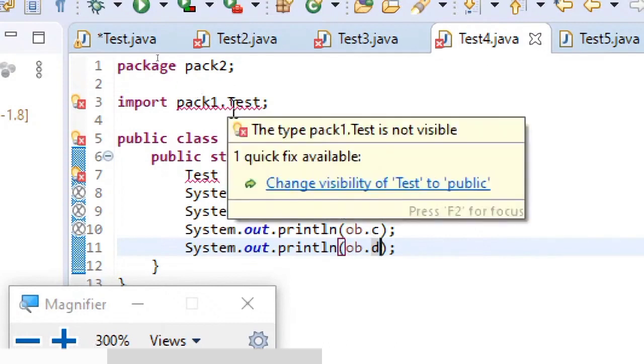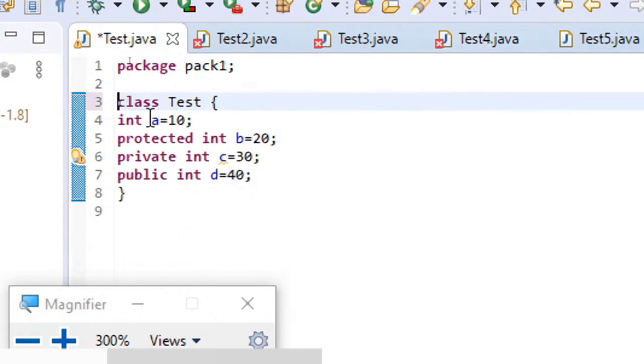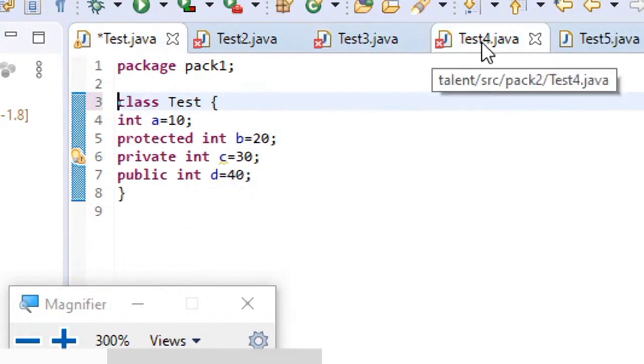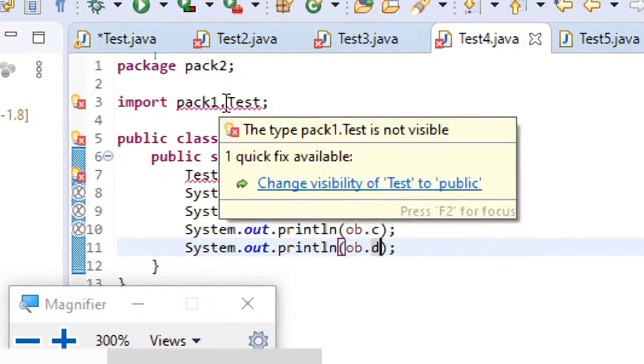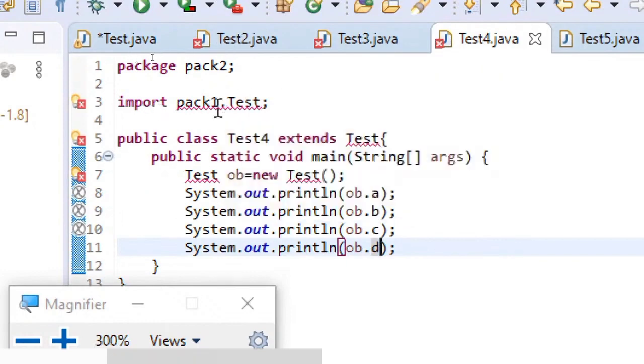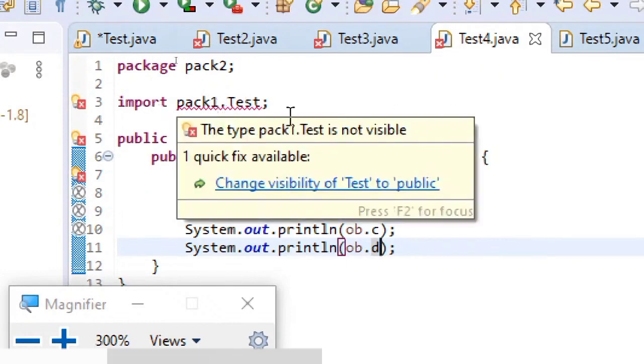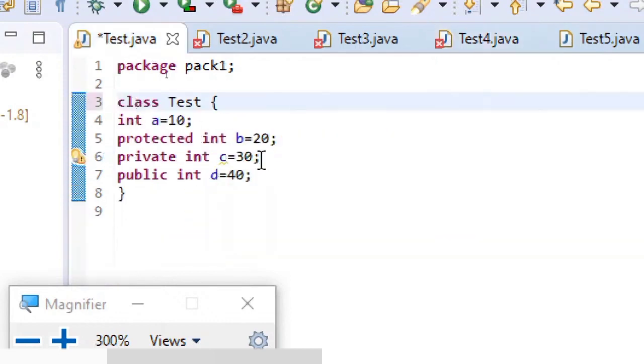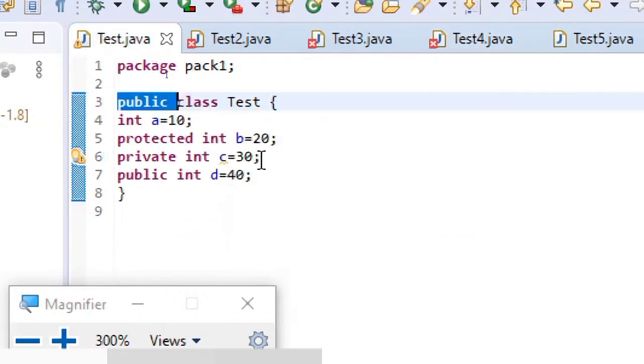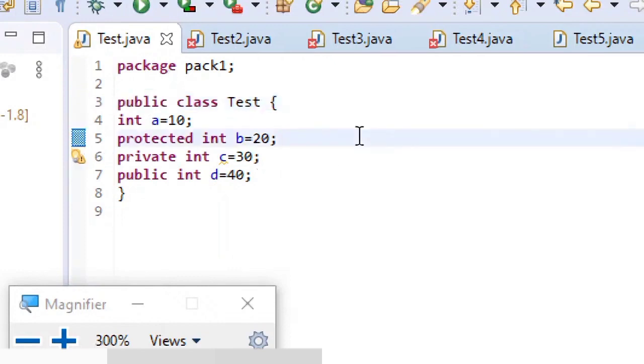Because test, which is not declared public, cannot be seen in another package. That's what all these errors are. It's not visible. So it's mandatory to have the members which you want to be visible, or the classes which you want to create objects of in other packages, declared public. Remember this point.